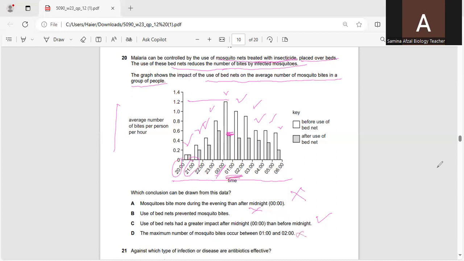So only C is the correct option, which shows that the use of mosquito nets had a greater impact after midnight than before midnight. So according to this, our last question, question number 20, has the correct option C.